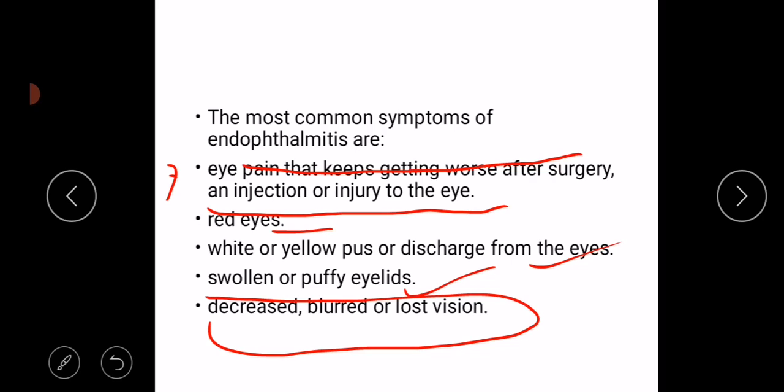So all of the intraocular structures here are involved. Furthermore, the vitreous contains exudates, and intraocular pressure is initially raised, but it starts decreasing because the inflammatory reaction destroys the ciliary processes.